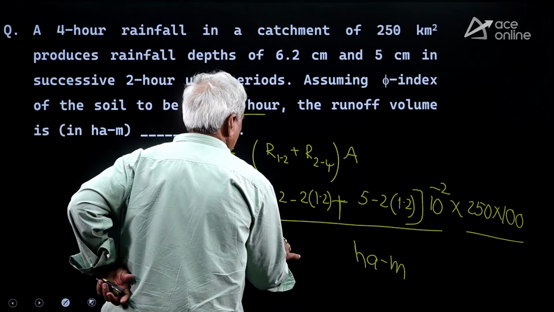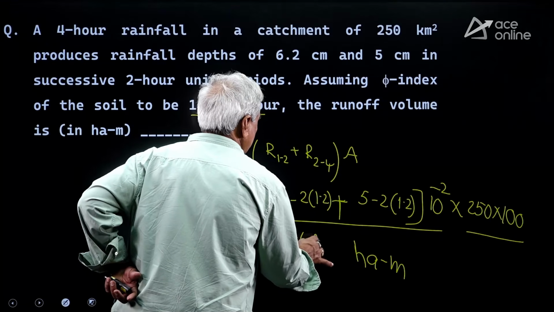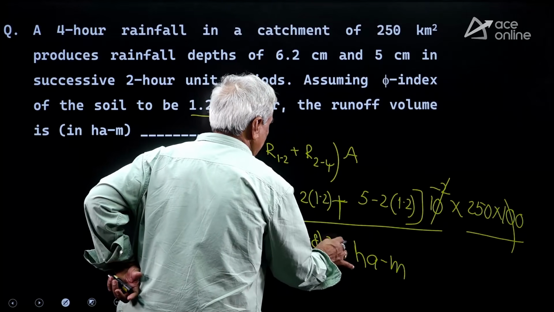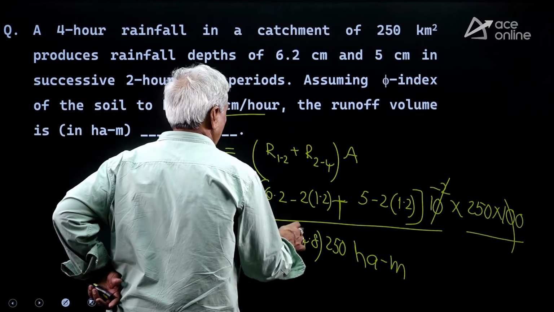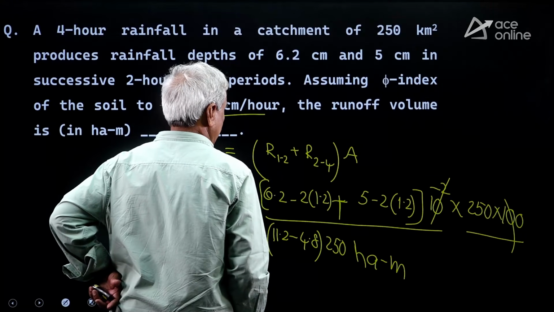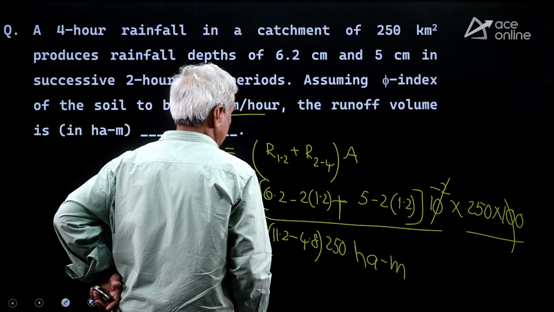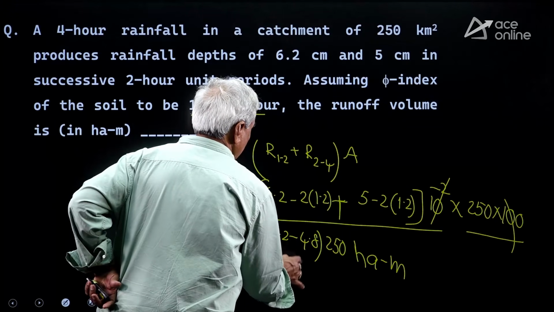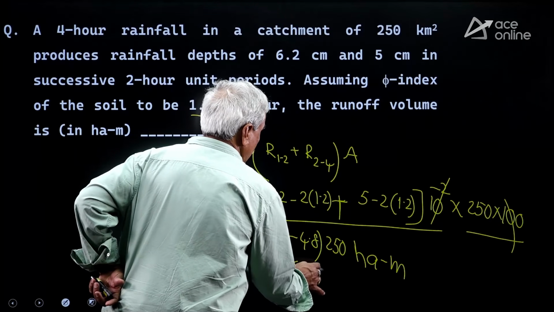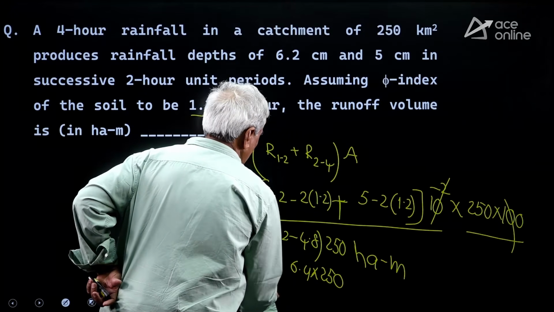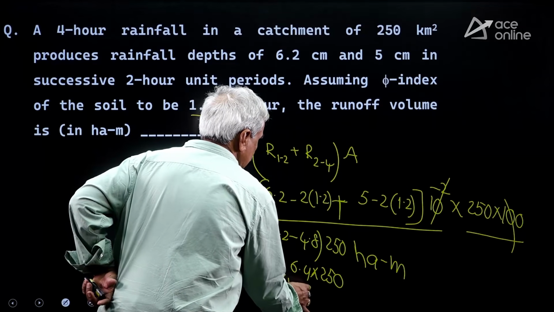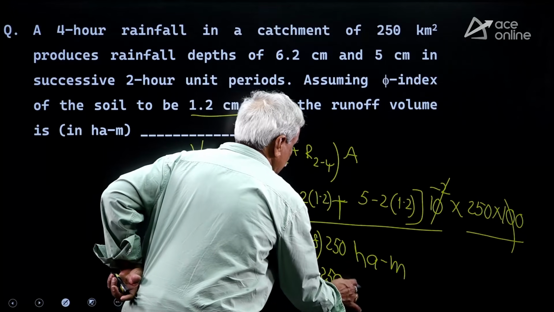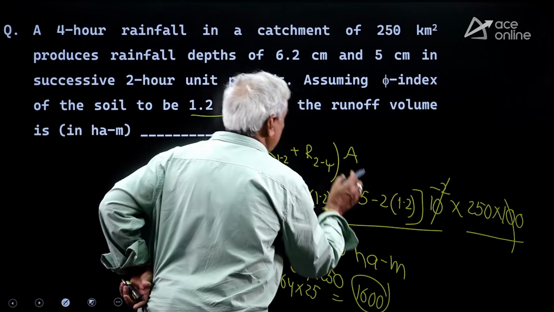11.2 minus 4.8, 10 power minus 2 will get cancelled, into 250. 4.2 and 6.4, 6.4 into 250, 64 into 25, 100 by 4. 1600 hectare meters is the answer.